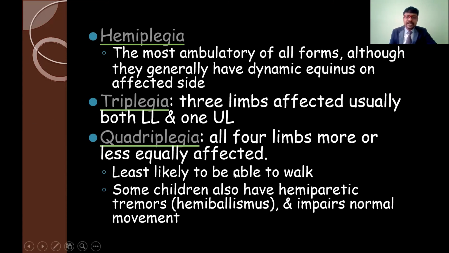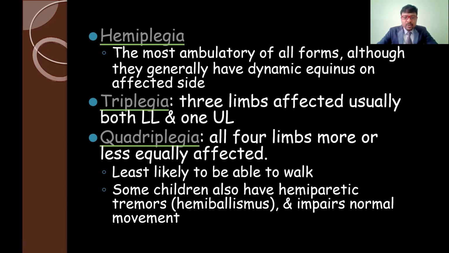Coming to triplegia, three limbs are usually affected: both lower limbs and also one upper limb. That is called triplegia. Quadriplegia means all four limbs are more or less equally affected, both upper and lower limbs. They are least likely to be able to walk, but they do not get complete paralysis. They can walk with difficulty, with support and supportive devices like crutches and walkers.